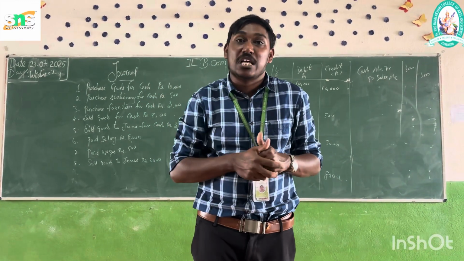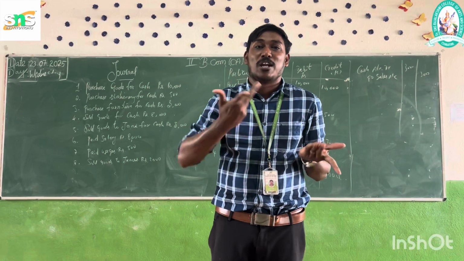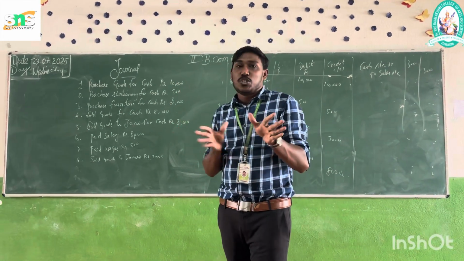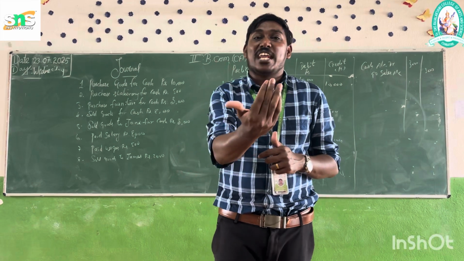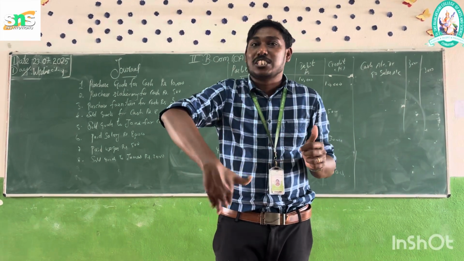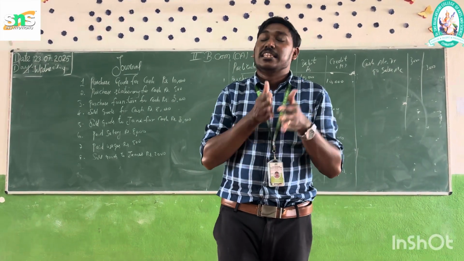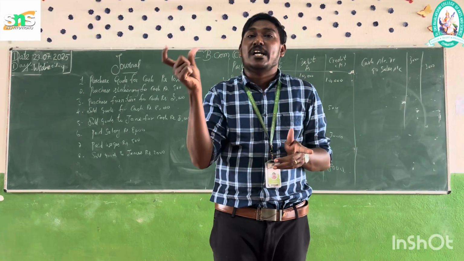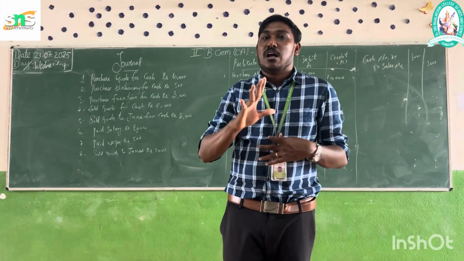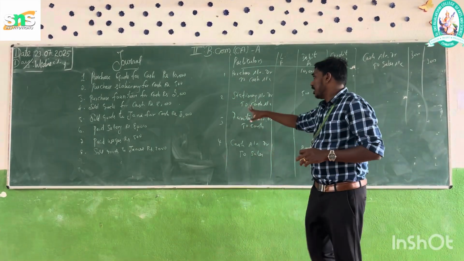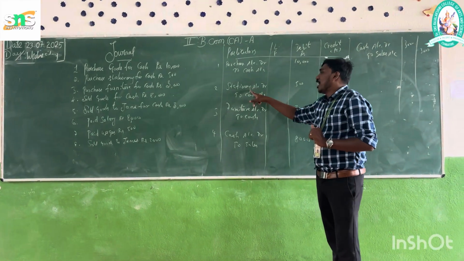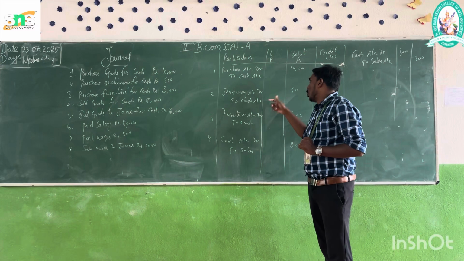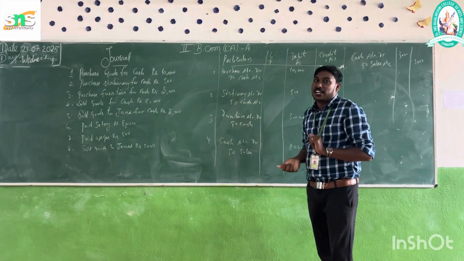Stationery is coming inside, cash is going out. So the entry should be stationery account debtor to cash account. The amount is rupees 500.